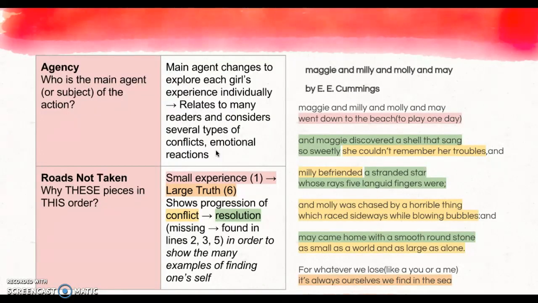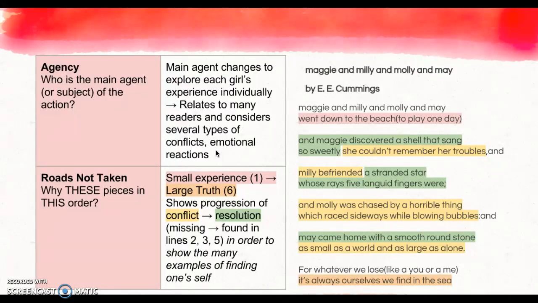For The Road Not Taken, this is really important to consider to help you start to see the reasoning behind the structure. So you're asking why these pieces in this order. For the first stanza, it's a small experience, right? But it ends up bringing us to a larger truth that we can all understand. And I think the middle parts are showing us the progression and how we actually get there.